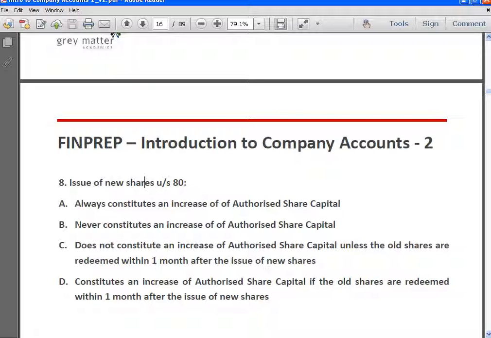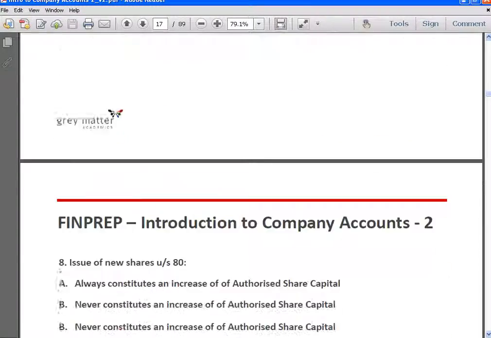So why is this relevant? Because when a company makes a fresh issue of shares, it is likely that it breaches the maximum capital that it can raise, and the authorized share capital we also know is otherwise called the registered capital, because a company has to pay its fees based on the capital with which it is authorized or capital with which it is registered. So if the redemption of preference shares happens within 1 month from the date on which the fresh issue of shares for this purpose is made, then it does not constitute an increase in authorized share capital. So answer is C.